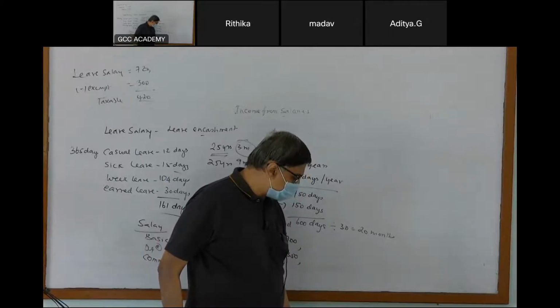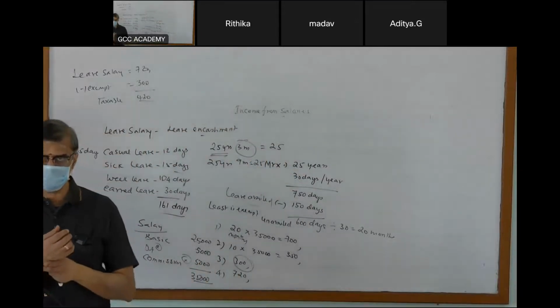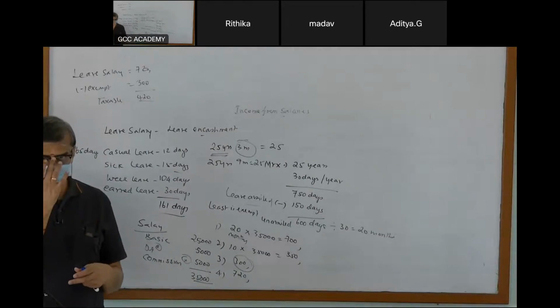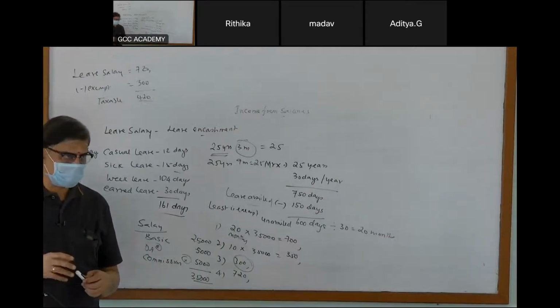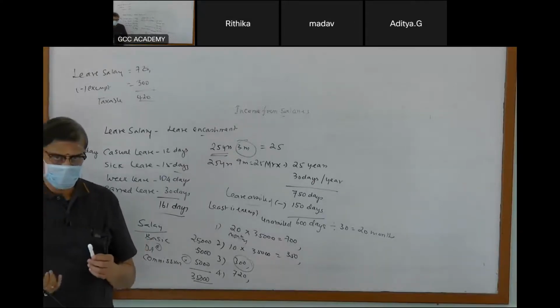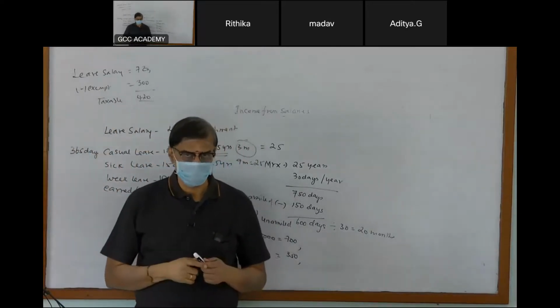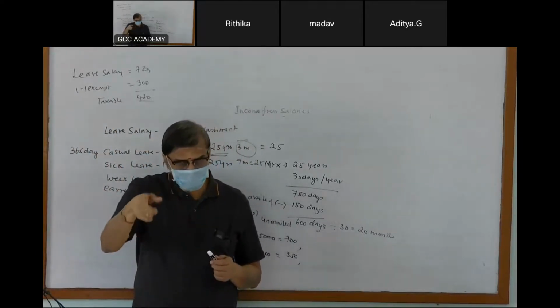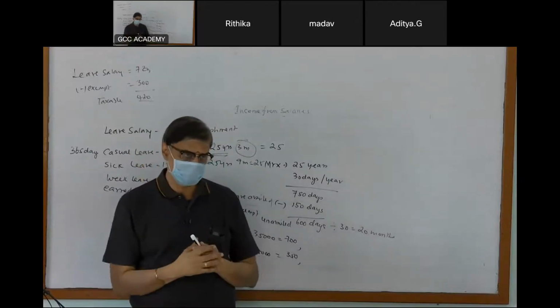If you are receiving leave salary from more than one employer, this is another point. Suppose you first worked 5 years in X Limited, and after that you work 5 years in Y Limited, switching like that. Each time you leave, you get leave encashment. Whenever you switch jobs, you get leave encashment because at the time of leaving the company they'll give it to you.